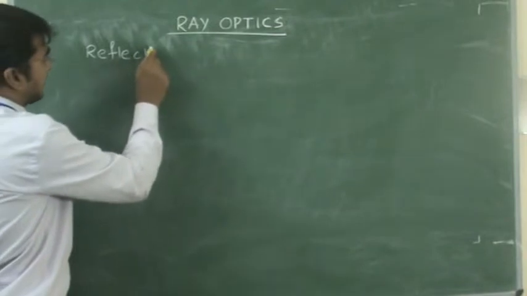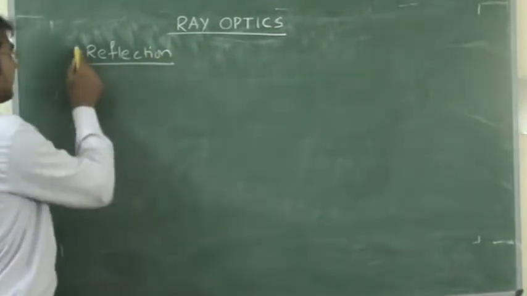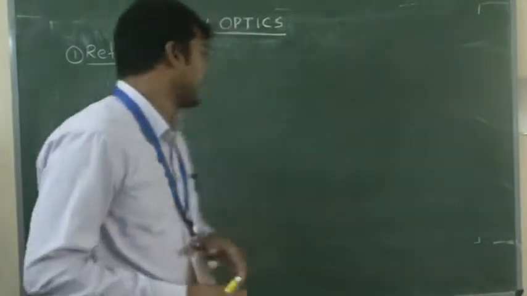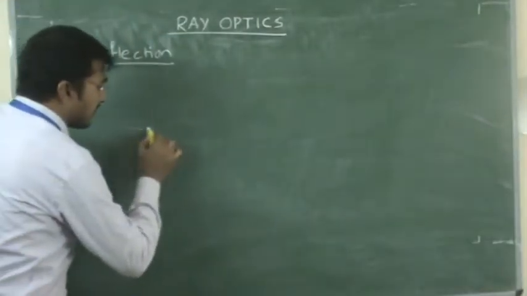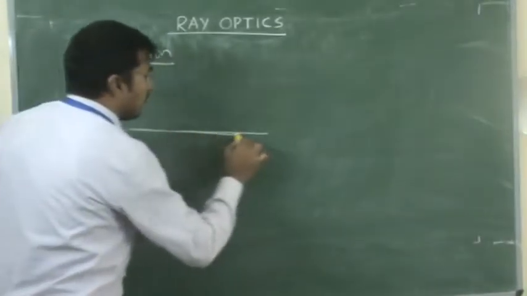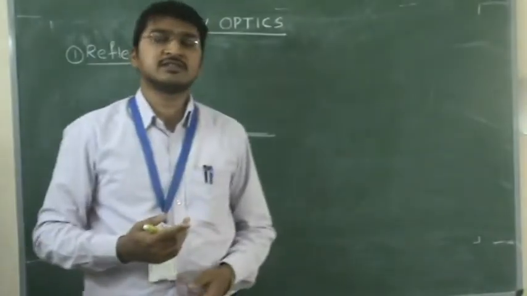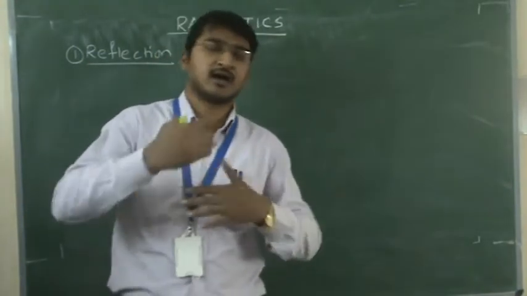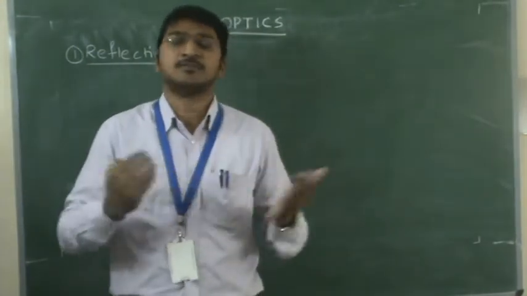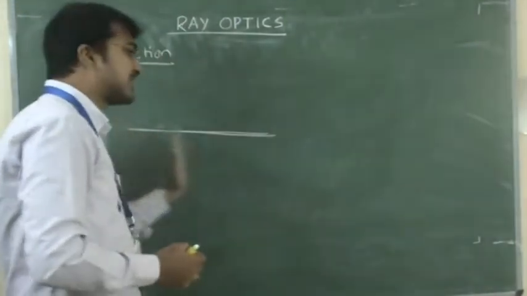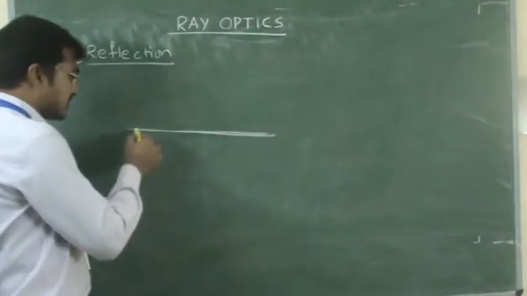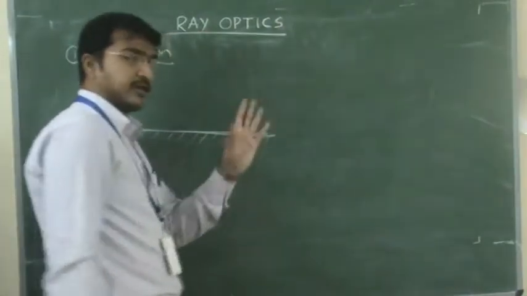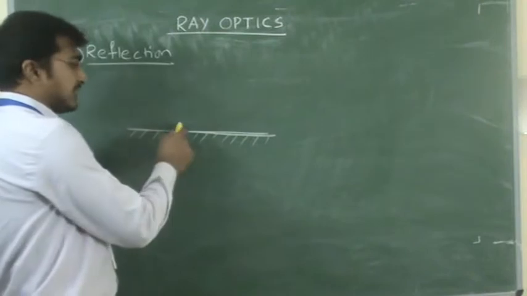The first part of this chapter: reflection. Reflection of visible light. Light reflects from which surface? Definitely a reflecting surface, like a mirror or any silver coated object. So I am taking a plane surface now. This is coated on one side, so this is the reflecting surface.